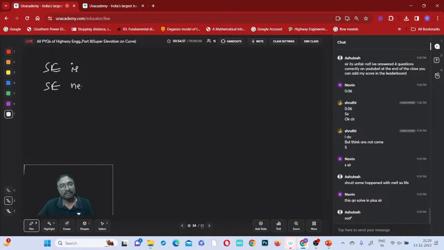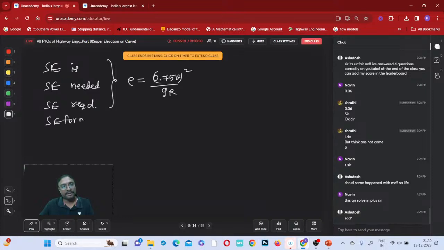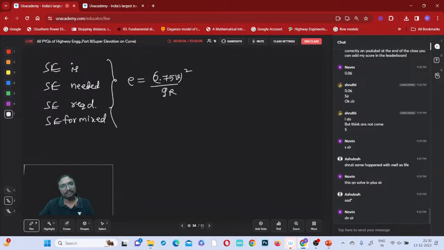Superelevation needed. Superelevation required. Okay, when all these are mentioned, E equal to 0.75 small v whole square by gr. Now understood? Superelevation for mixed traffic, design superelevation. When all these are mentioned, you have to use this one, okay? You have to use this one.